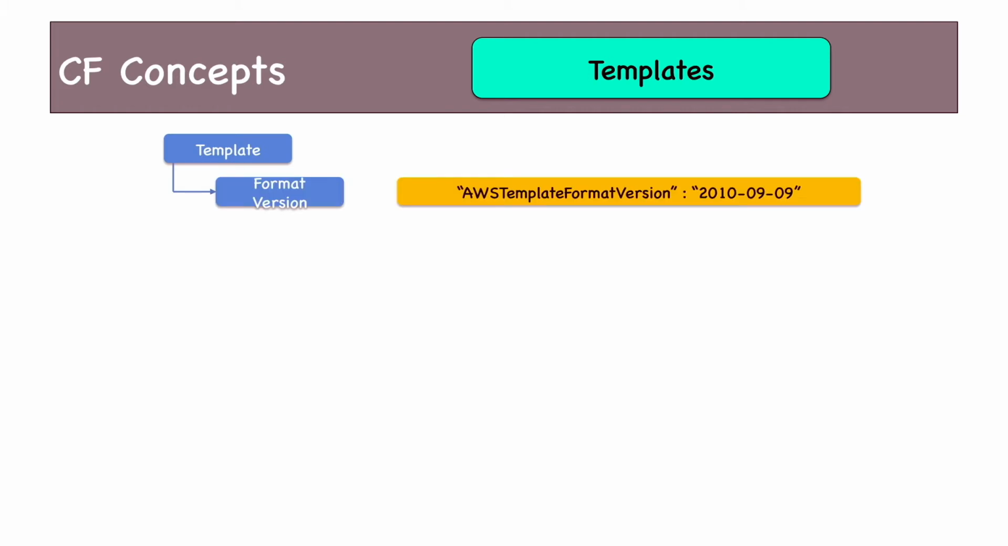Now, let's take a look at templates. How templates work. What are the different things which you have in a template? The template itself contains multiple things or multiple subcomponents. The first component is the format version. It'll mention what is the format version of the template. It's okay if you don't mention it. So this is not mandatory.